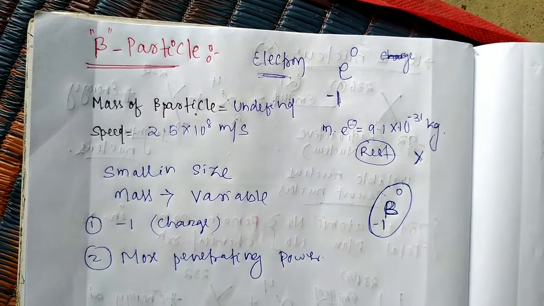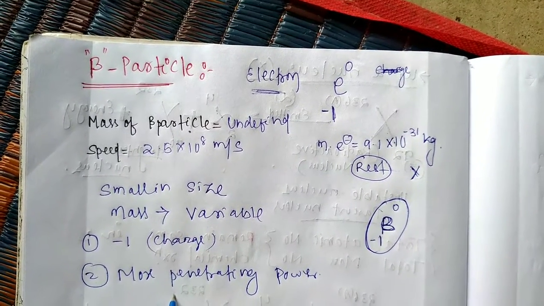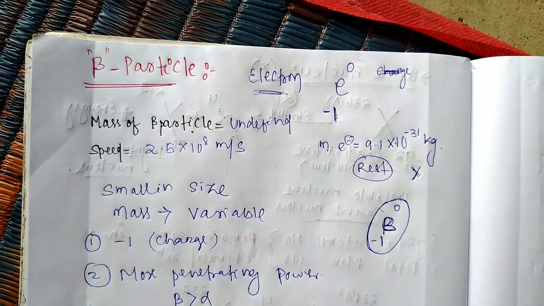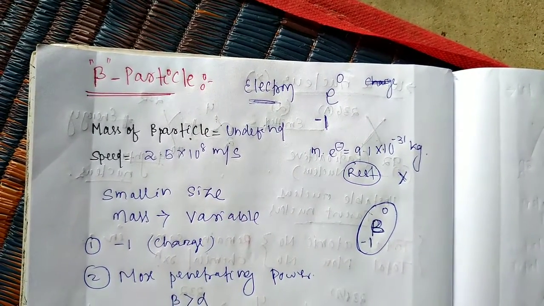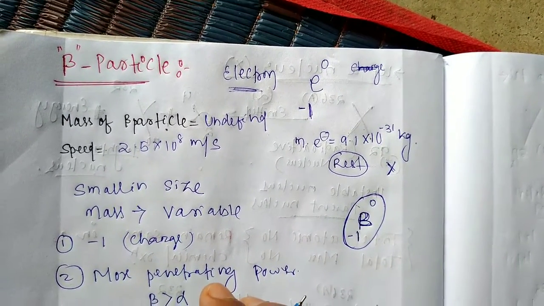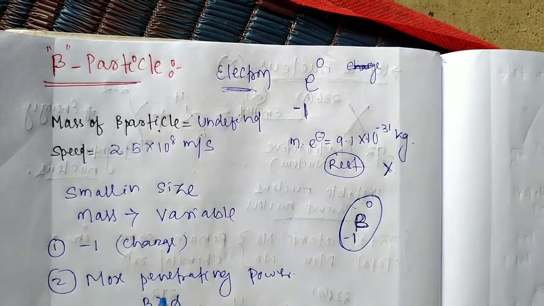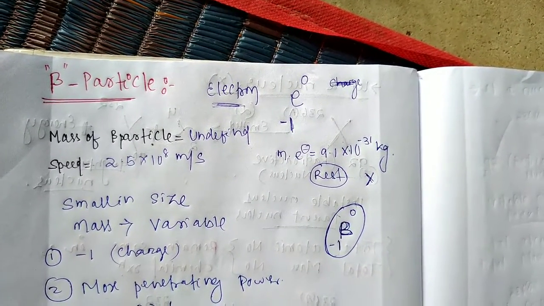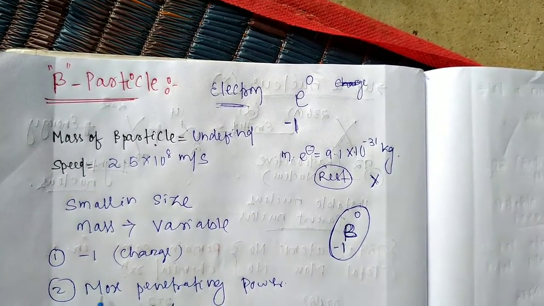The travel capacity of a beta particle is higher than alpha and lower than gamma, because it is small in size, while the alpha particle is larger in size and heavy. Because of its heaviness, the alpha particle has less penetrating power, but the beta particle's travel capacity is more.